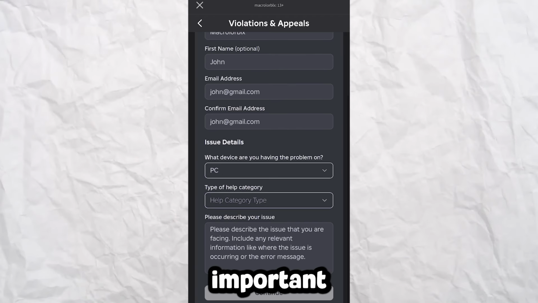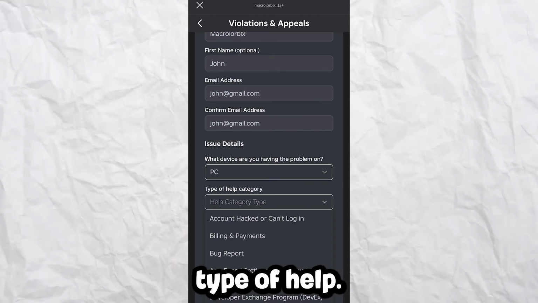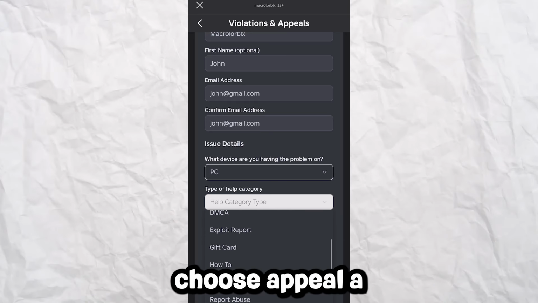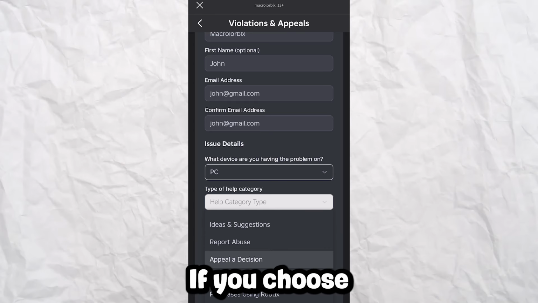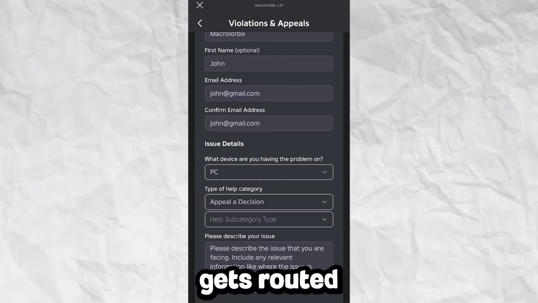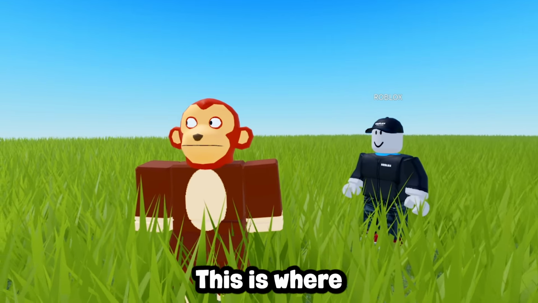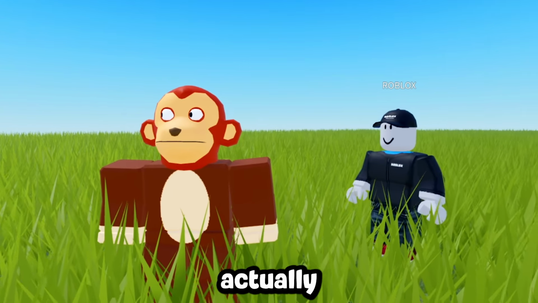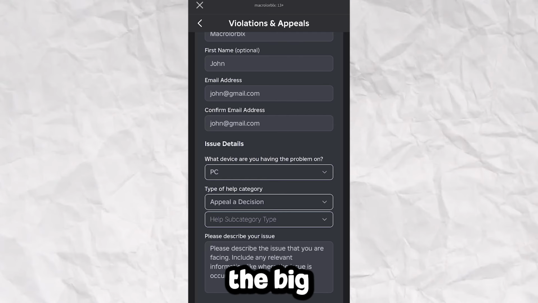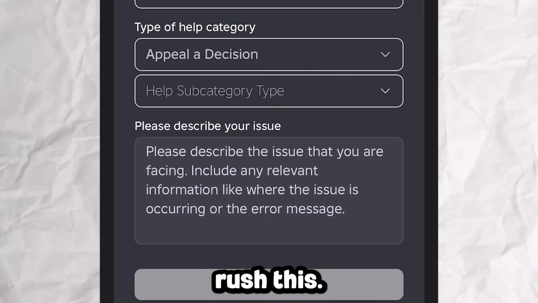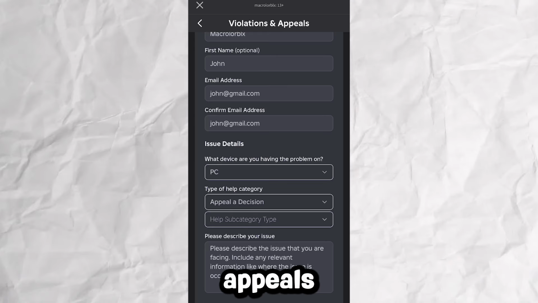And this is the most important click. Under type of help, you must choose appeal a decision within that list. If you choose literally anything else, your appeal gets routed wrong and dies before a human ever sees it. All right, now we're in the danger zone. This is where the appeal itself actually gets written. When you get to the big text box, do not rush this. This is where 90% of appeals go wrong.